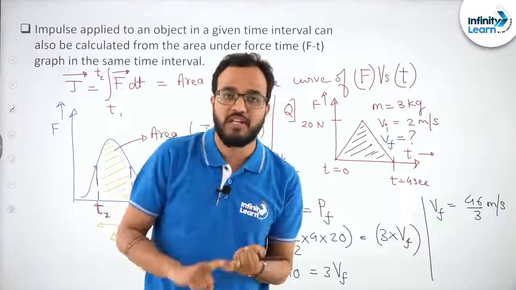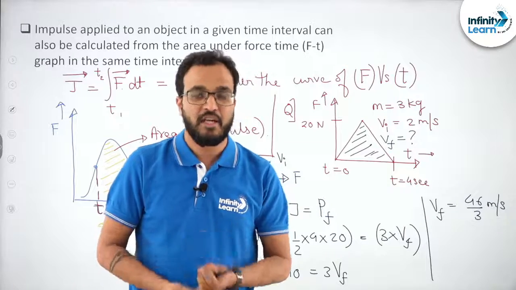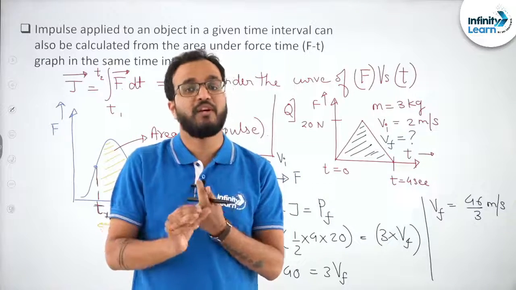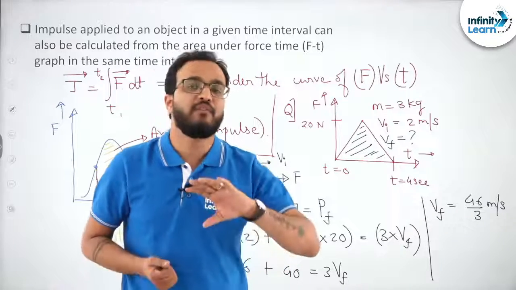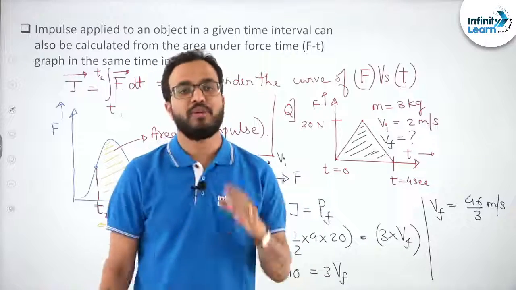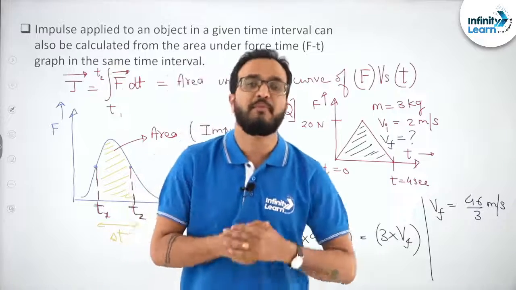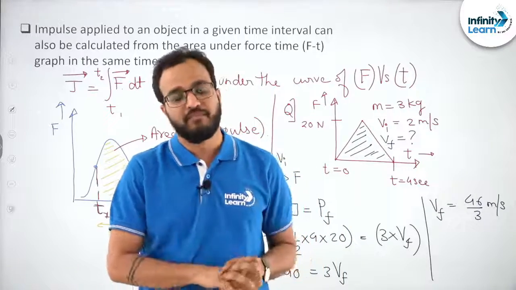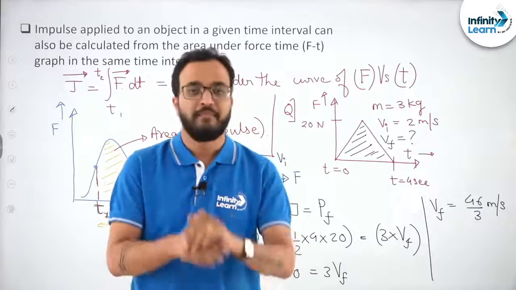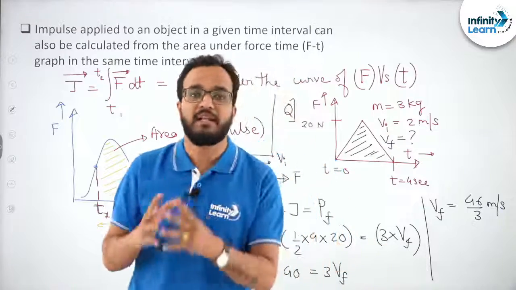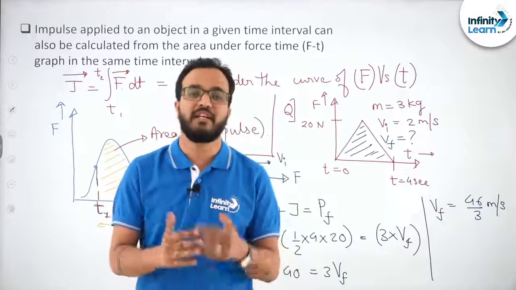If force is constant, we can say impulse is F delta t. If force is variable, we will say F delta t integration. And finally, if they have not given the value of force properly nor the relationship with time, they might give you a graph. In that particular case, the area under the graph is also impulse. So till now what we have understood is what is impulse. Impulse is the effect of force over an interval of time, which is equal to F dt integration from t1 to t2, right. From the other method we found out that impulse is also equal to the change in momentum. So if we can get the change in momentum of the body, we can get the impulse.